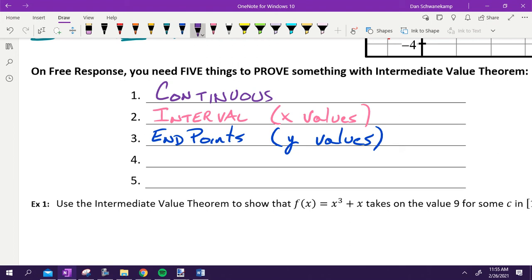You got to say IVT. This whole thing is based on the fact that we've got this theorem called intermediate value theorem. Think about the words intermediate value. Intermediate means in between. Value means values. You're in between values. All right, don't overthink that.